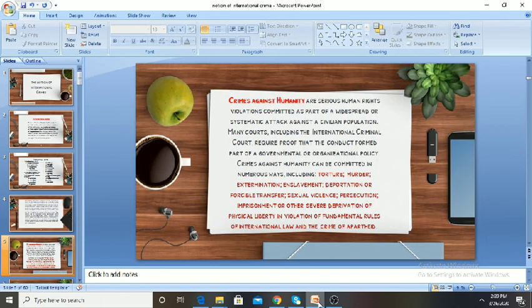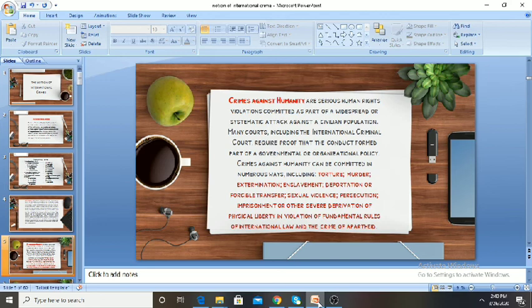Now, crimes against humanity, as I have already discussed in the last class, what are the things included within crimes against humanity? Because crime against humanity is an international crime. As defined in the International Criminal Court Rome Statute, various acts will amount to crimes against humanity.